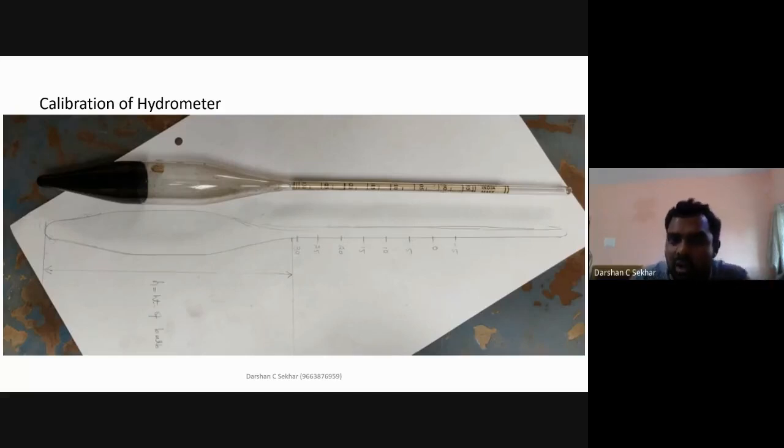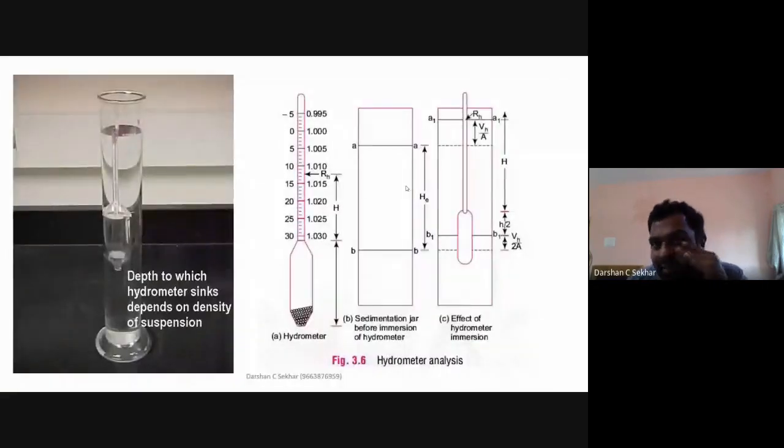The readings will not be in terms of a whole number, it will be 1.030. You need not bother about 1.015. Don't take this value; directly take 30, 25, 20, all these things. Once you have marked these values, then trace them out. Then we need to calibrate.